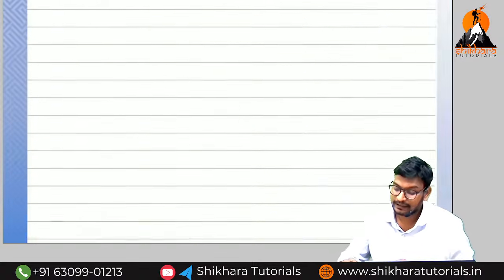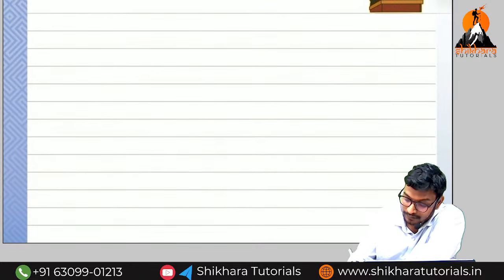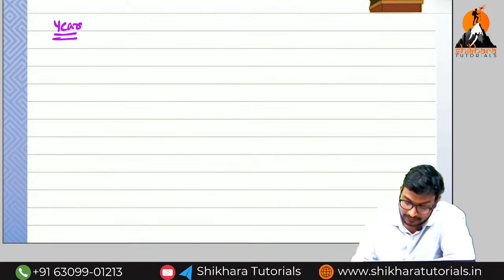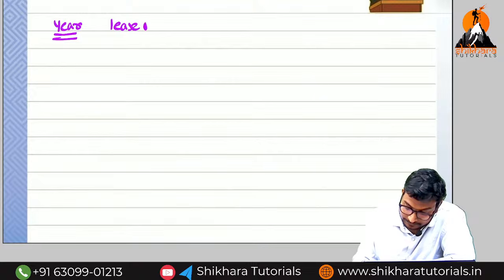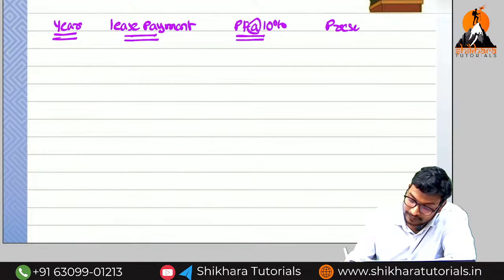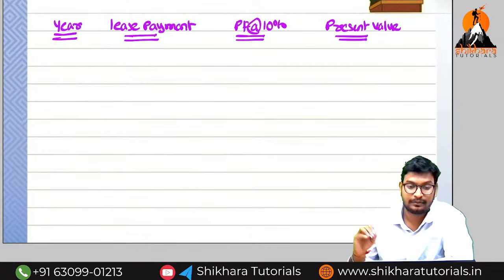So we have to identify the unearned finance income. Can you see the columns? Same like here only. And next one is called what? Lease payments. And next one is called what? Factor. Present value factor at the rate of 10%. And next one, present value. The same boxes we need to draw.